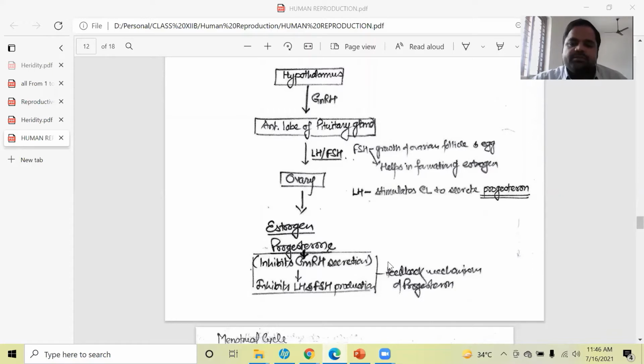This secreted progesterone will inhibit the secretion of LH and FSH. So when it is produced in required amount, it will stop the secretion of LH and FSH, and in this way, this ovary will not further be induced to produce these hormones. So this is called the feedback mechanism, or feedback inhibition mechanism, we can also say. Means the product is inhibiting its own production by inhibiting the LH and FSH production.